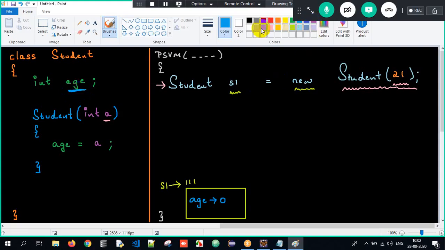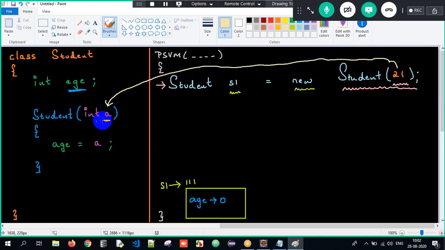And simultaneously, the constructor is also getting executed. So the control goes here. The control goes to the constructor. And what is the A value I'm passing now? The A value I'm passing is 21. So A means 21. The 21 is getting stored into a variable called age, and that age is a non-static variable present within the object. So the age will get initialized to 21. Got the clarity here? Understood?